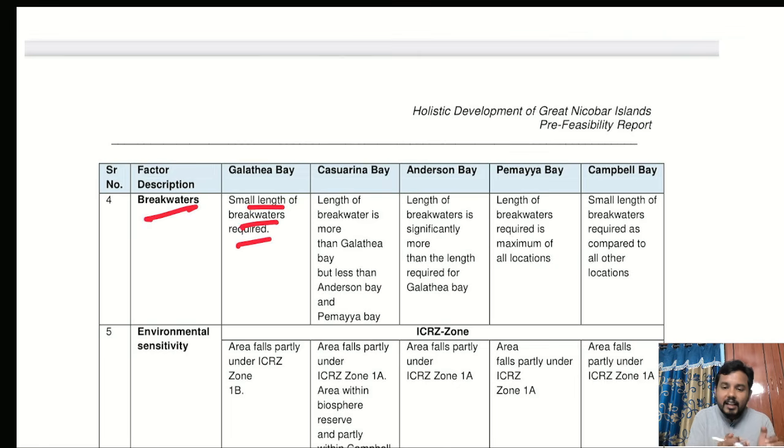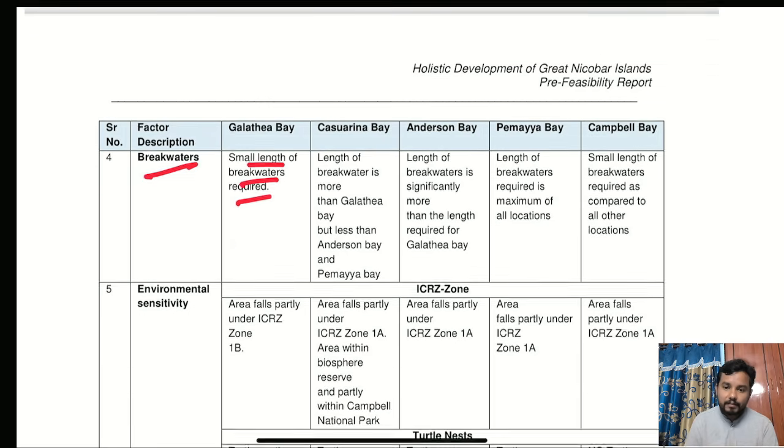Generally, for example, many of us studied in childhood that we call Visakhapatnam a natural harbor when compared with Chennai port. Why? Because Visakhapatnam port had natural water breakers. That is the reason why we consider it a natural port.